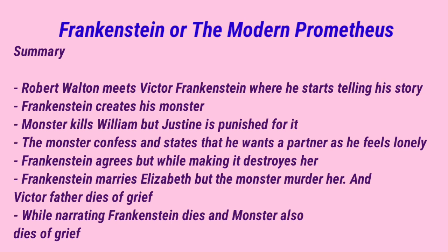The monster was aware of the fact that Frankenstein is going to marry Elizabeth. Now Frankenstein marries Elizabeth, and after a few days, when Elizabeth was alone, the monster kills Elizabeth as well.